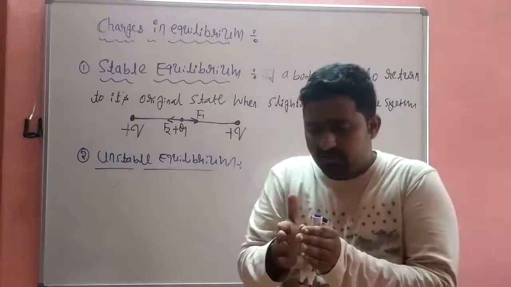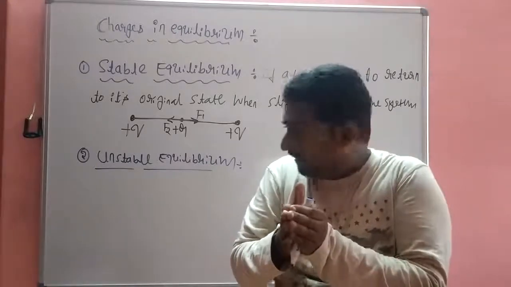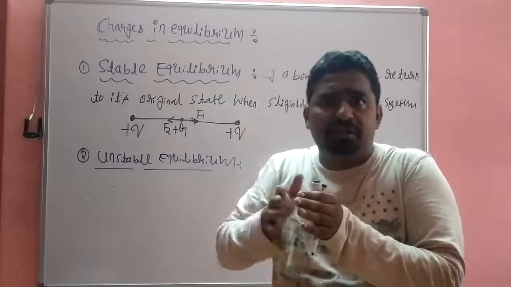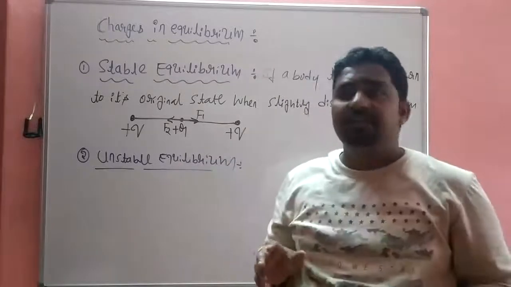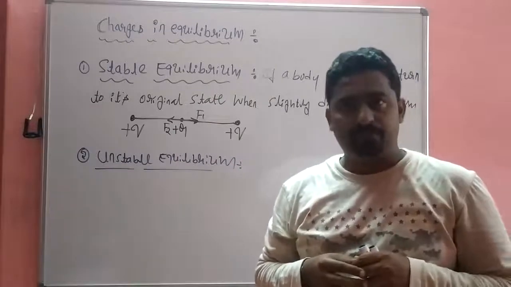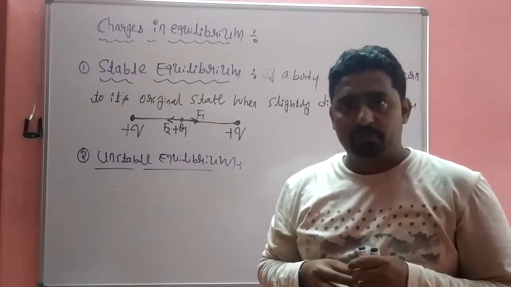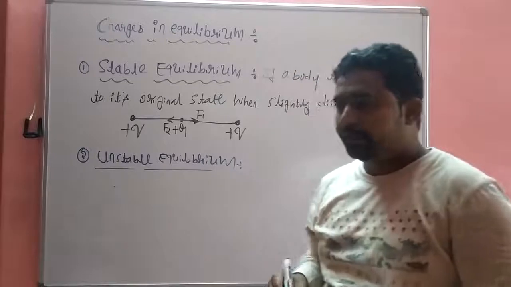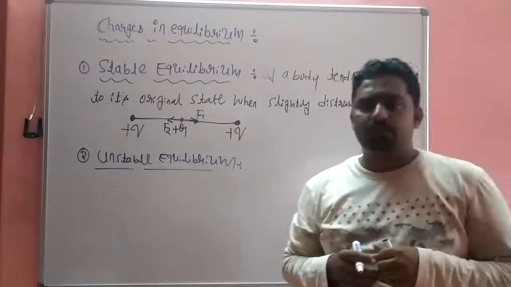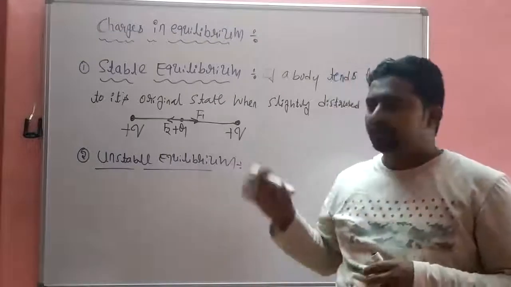This is the repulsive force. Under any one force, the body is trying to go away from its original or equilibrium position. That is unstable equilibrium, where the body tends to go away from the original state when the system is slightly disturbed.